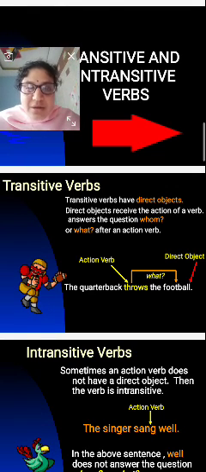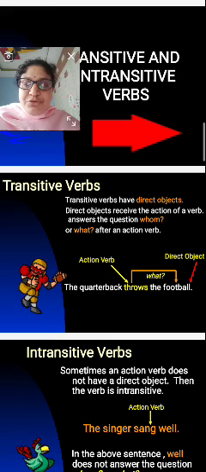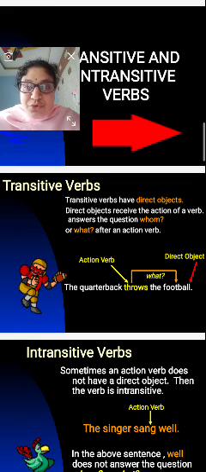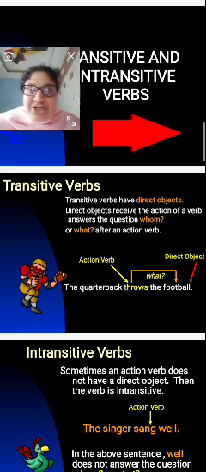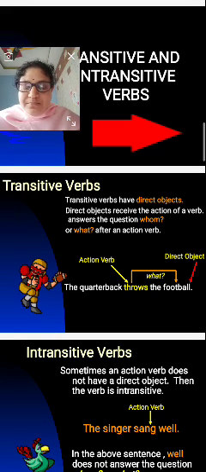See here I have written the example: the quarterback throws the football. You are seeing the picture here, right? The quarterback throws the football. So throws comes under the action verb, and football comes under the direct object.